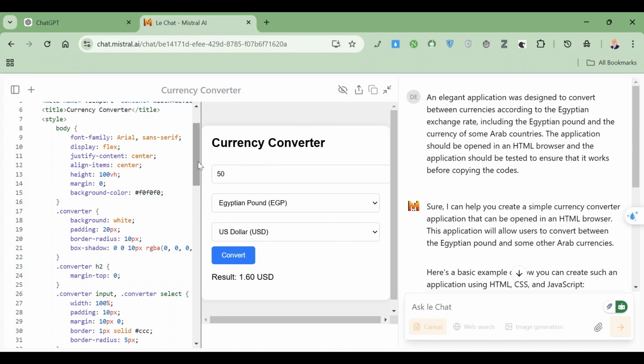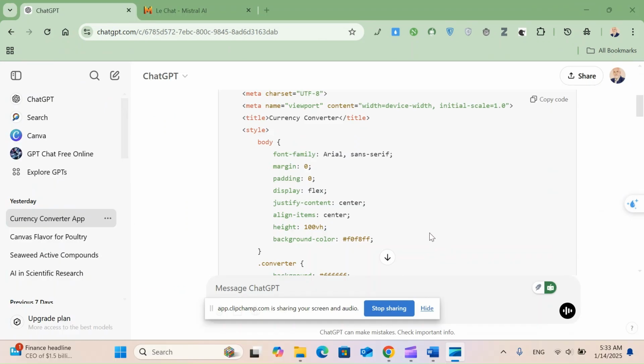Okay, this is an idea about using the program. We were talking about the canvas feature in ChatGPT, which is a nice feature for writing articles and also for codes, but I do not prefer it in programming. Because I am very comfortable with Le Chat, which is the French system of Mistral AI. It writes the codes and works for the application that I requested from it and tries it in front of me to see if it is effective, or for ChatGPT.